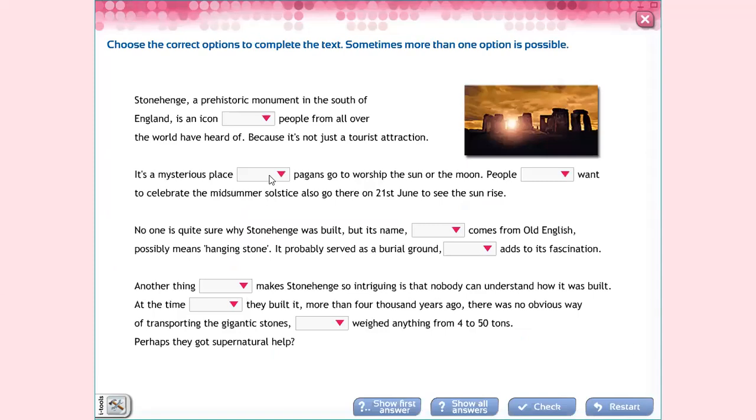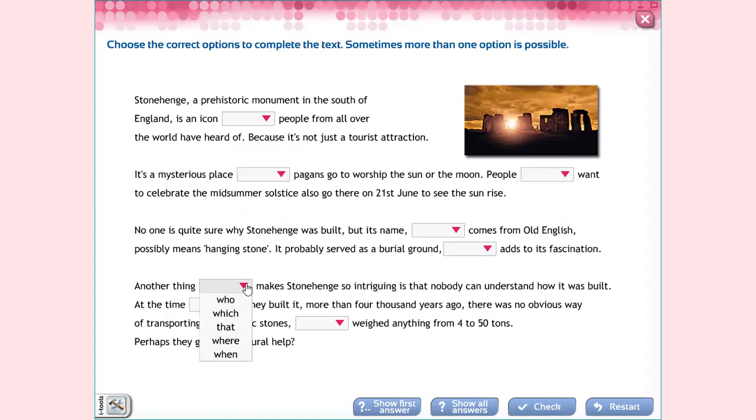Okay, let's go to the first exercise. It says choose the correct options to complete the text. Sometimes more than one option is possible. You have to choose between who, which, that, where, or when. The second one has the same options, and the third, and all of them have the same options.